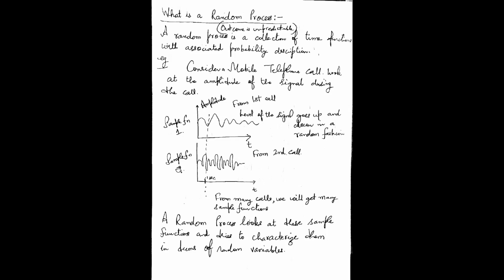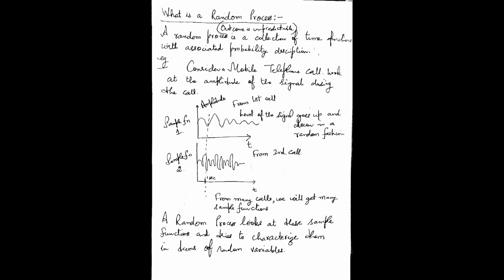So this will correspond to sample function 2. This is the variation of the amplitude with respect to the time for the second call. All right. And in this way, you can go on having the sample functions or time functions for many, many calls, and so on. These types of graphs you can have for many calls.